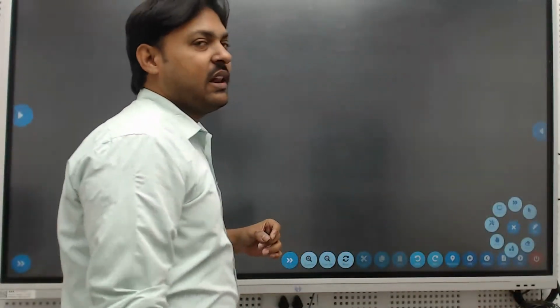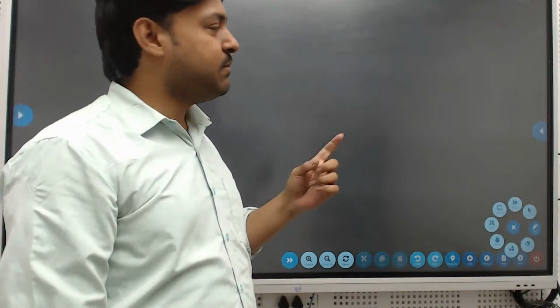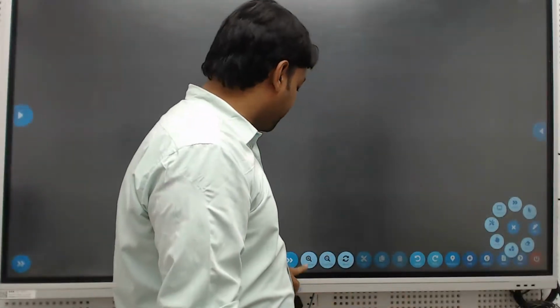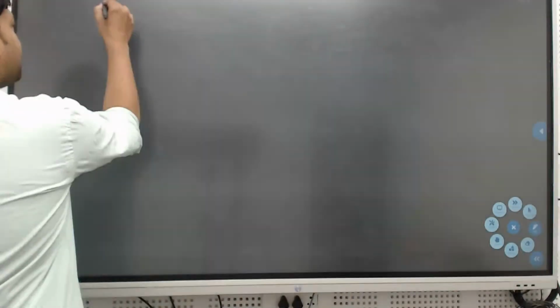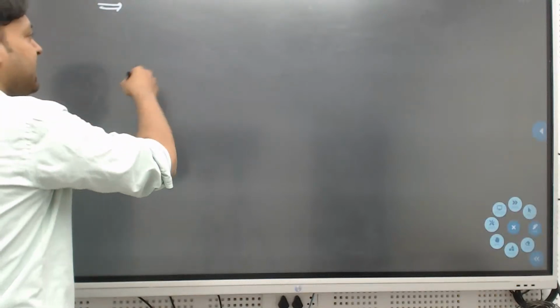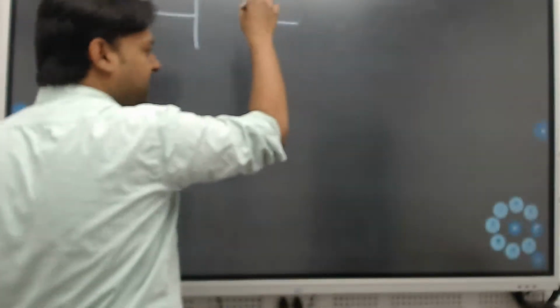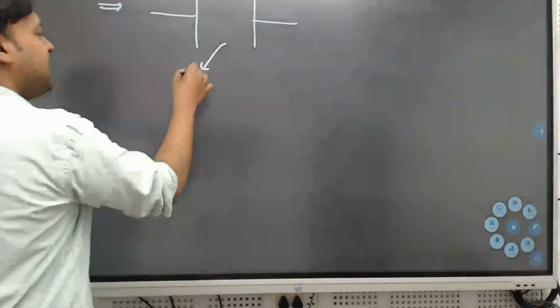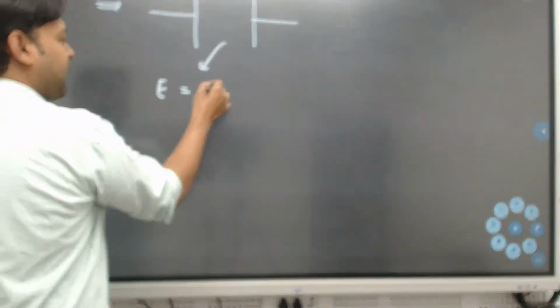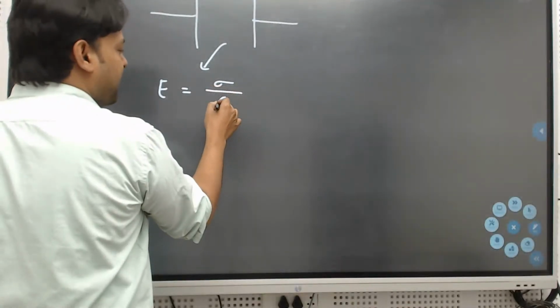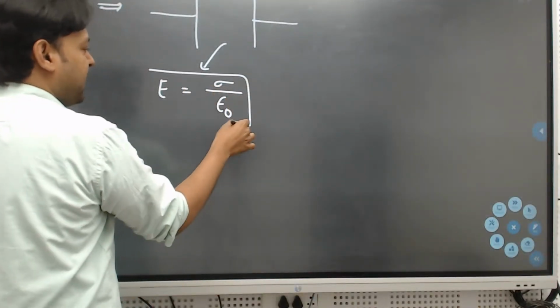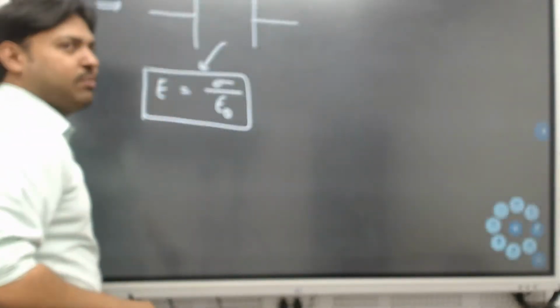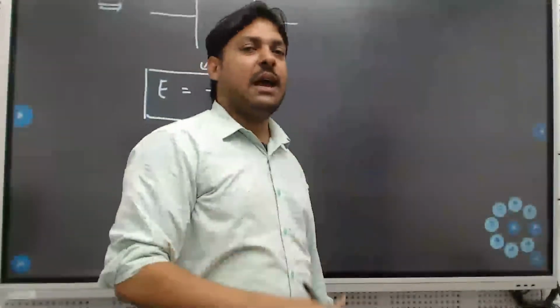So now we'll calculate some equations based on Maxwell's observation. Start between the plates. What will be the electric field? Come on. We'll start calculating the equations. Between the plates, we can write the electric field equals sigma by epsilon naught. We know the electric field between the two plates is sigma by epsilon naught.